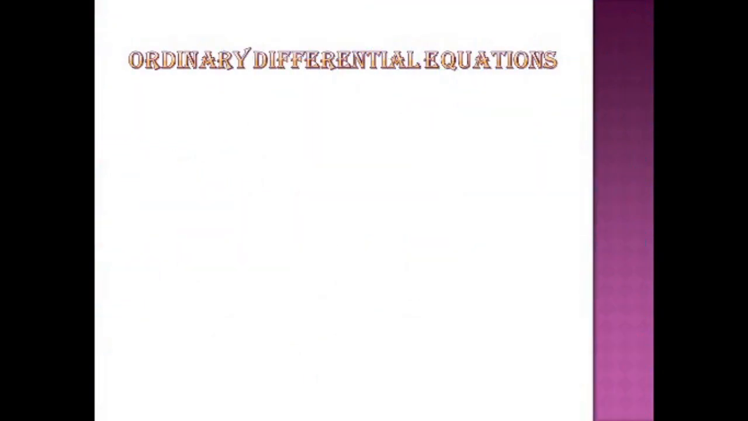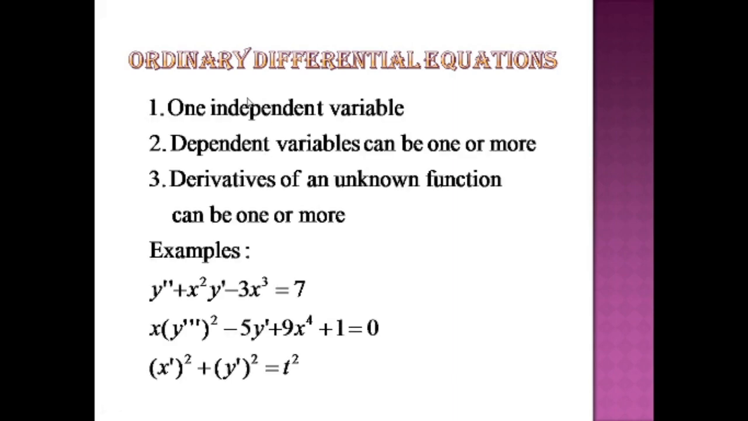So let us try to understand what ordinary differential equations are. Okay, so you can see that for ordinary differential equations, the conditions are that there should be only one independent variable, the dependent variables can be one or more, and there are derivatives of an unknown function, which is nothing but the dependent variable itself. These derivatives can be either one or more.